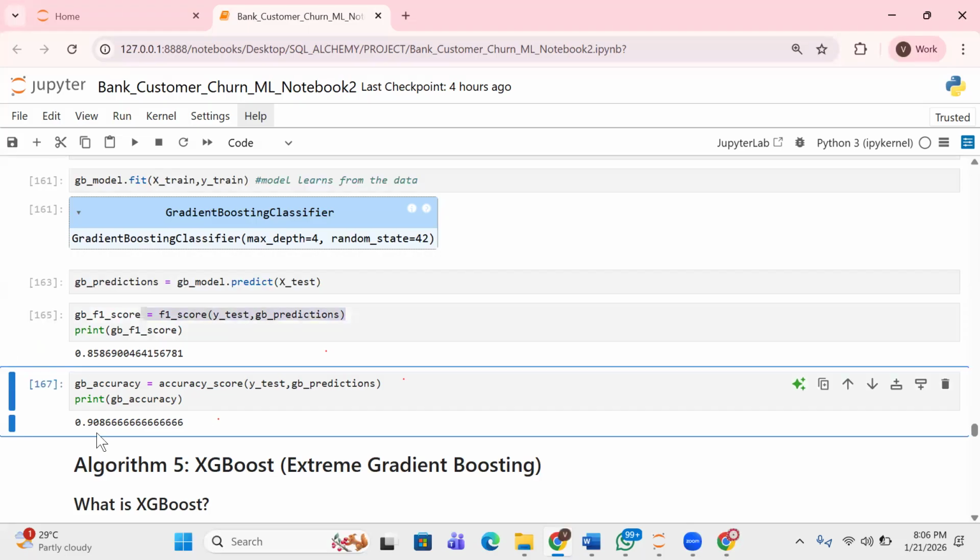Then the accuracy you can see is 0.9086, so let's say 90.86%. I'm using percent here because when you see how accurate something is, it's always over 100%. But the F1 score is between 0 and 1, which is why you can have 0.85. So for accuracy, if I say how accurate something is, it means it's out of 100%. So I need to convert it to 100%, which is why it says 0.9086 times 100%.